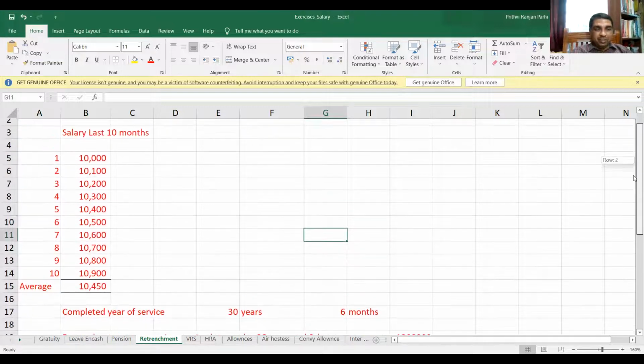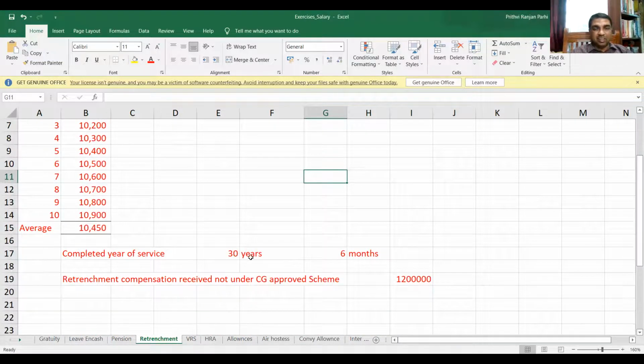And the completed years of service, the question says 30 years and 6 months. So how many years will you take? 30 years. Why is 6 months not taken? Because fractions are not allowed. Where is it written that fractions are not allowed?